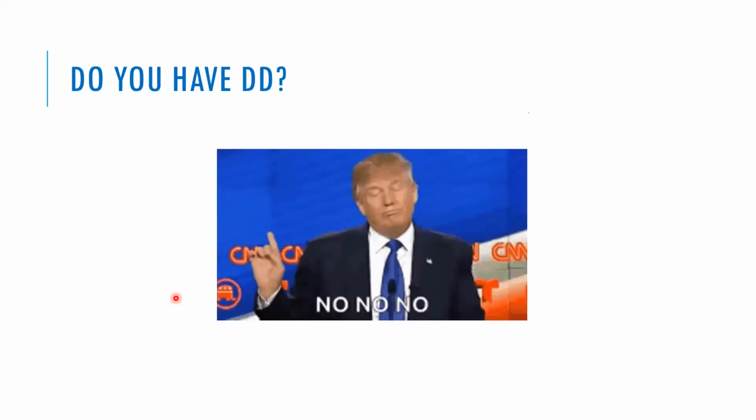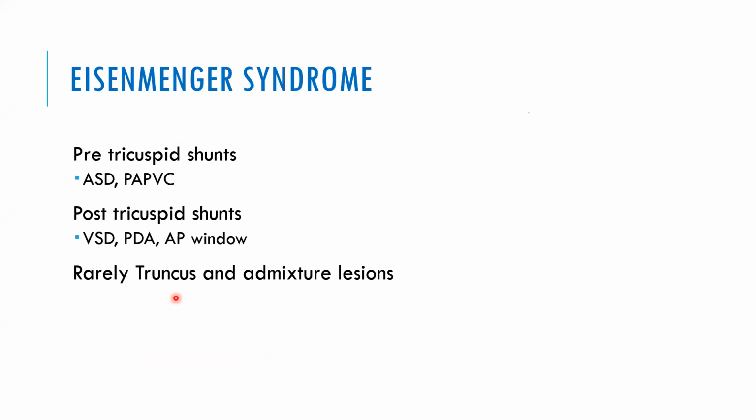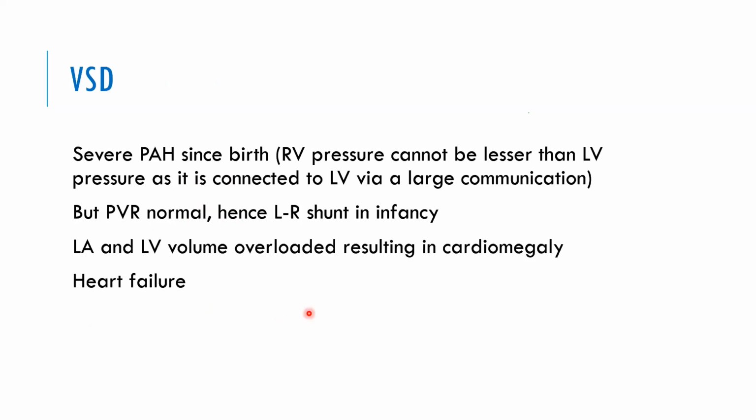Now, they asked, do you have a differential diagnosis? I was very hesitant. What differential diagnosis can I give? I said, no, I don't have any differential diagnosis. Now, when it comes to Eisenmenger syndrome, it could be pre-tricuspid shunts or it could be post-tricuspid shunts. Rarely a truncus arteriosus and admixture lesions also can present with Eisenmenger syndrome.